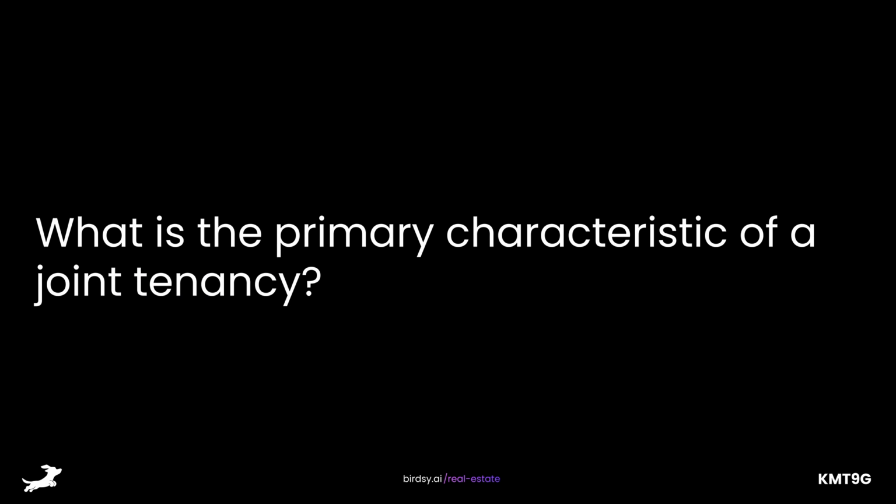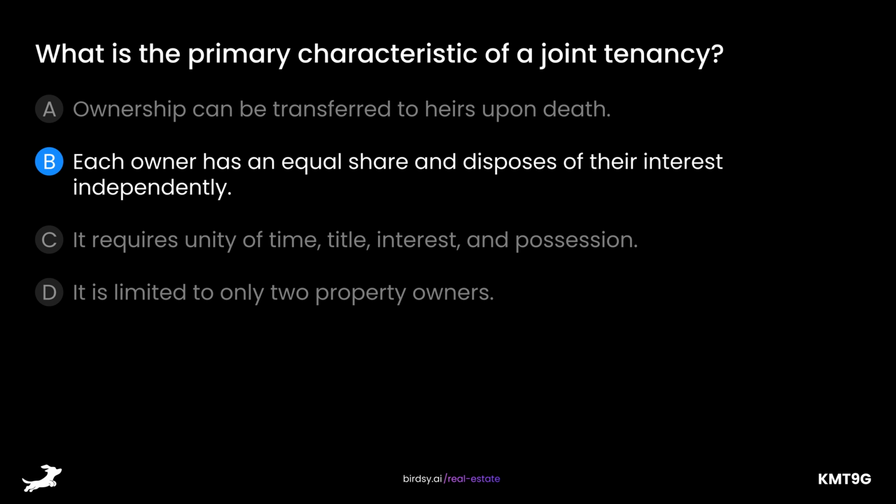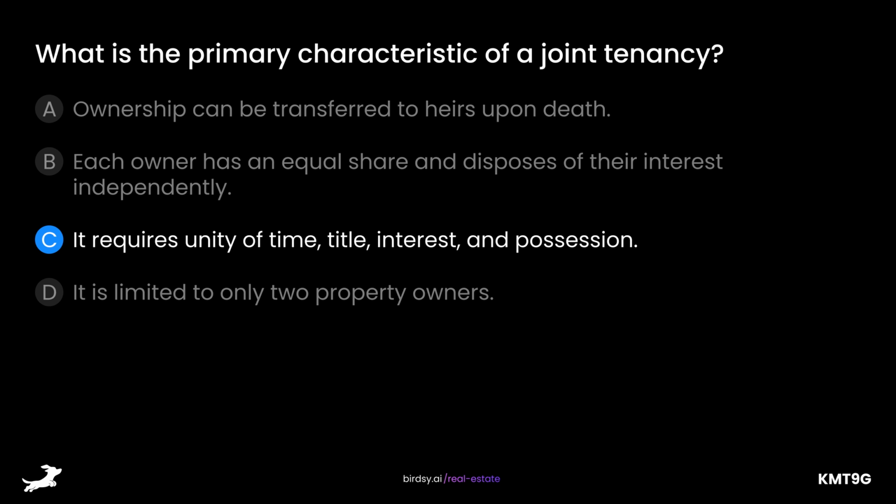What is the primary characteristic of a joint tenancy? Is it A, ownership can be transferred to heirs upon death, B, each owner has an equal share and disposes of their interest independently, C, it requires unity of time, title, interest, and possession, or D, it is limited to only two property owners? The answer is C, it requires unity of time, title, interest, and possession.